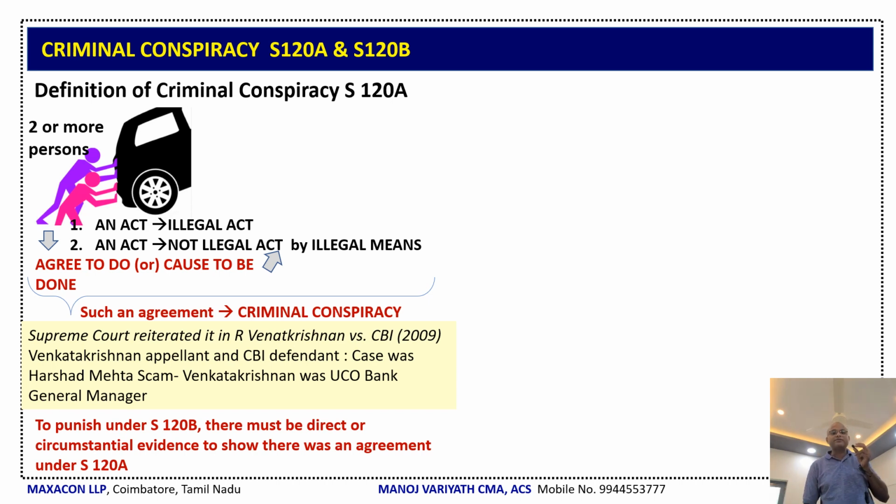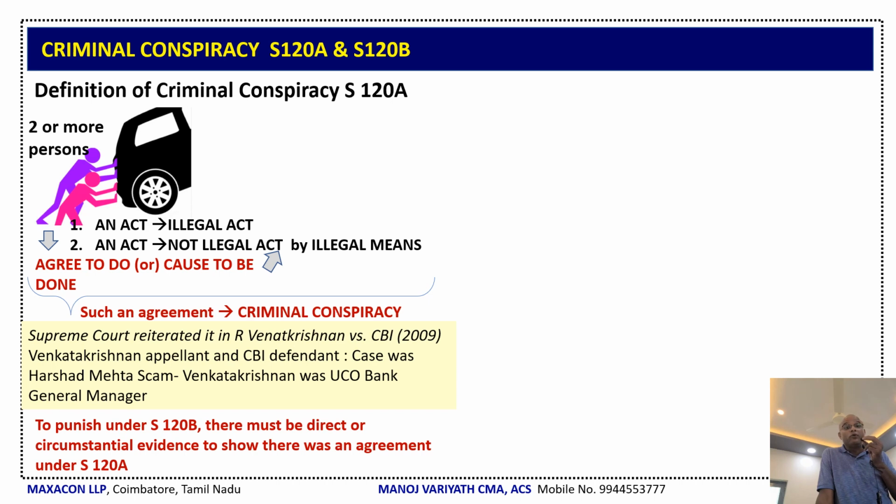Such an agreement is known as criminal conspiracy. Here, one of the most important case laws were R. Venkatakrishnan versus CBI. The Supreme Court reiterated all this element. To remember this case law, just remember that this case law was a part of Harshad Mehta's scam, wherein Venkatakrishnan is appellant and CBI is the defendant. Venkatakrishnan was a UCO Bank general manager. Harshad Mehta scam, you all know that, I believe.